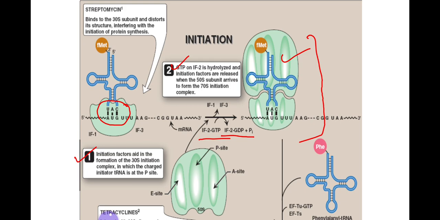Streptomycin is an effective antibiotic and it is used to treat many bacterial infections. What is its mechanism of action? How does it inhibit bacterial growth? It binds to the 30S subunit and distorts its structure, interfering with the initiation of protein synthesis.